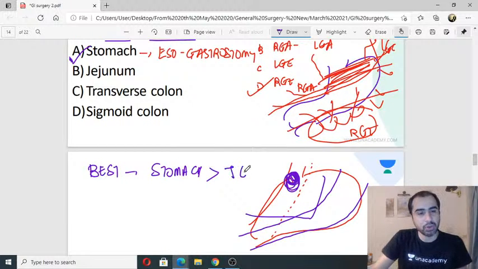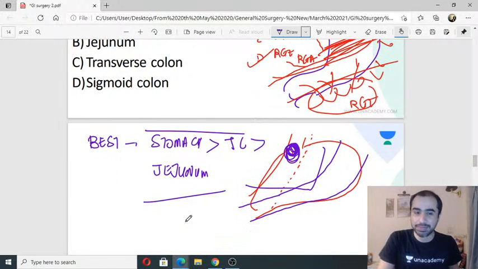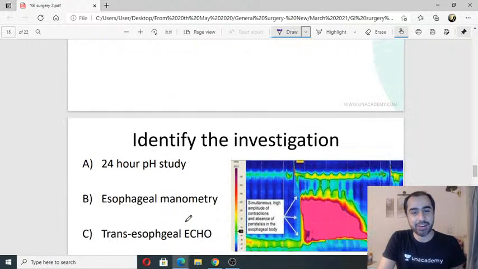Transverse colon, absolutely right. And the last is jejunum. Okay, this is the system. This is the sequence. Please understand. Stomach, transverse colon, jejunum. It is going to go in that sequence. So Mayuresh, this was the answer. I have taught this to you before. Okay. All right.